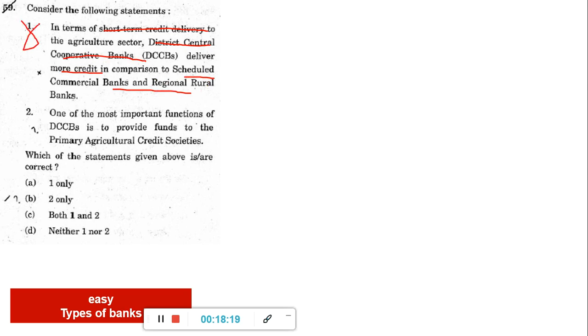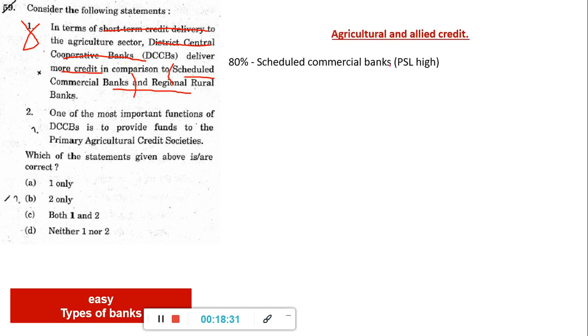Okay, because however many district banks and other agriculture-related banks we have in the village and rural areas, scheduled commercial banks, the bigger banks, are the ones who will obviously give more credit delivery to the agriculture sector. Because they have a concept also called PSL, which is priority sector lending. Out of the money they have, at least 15%, 18%, they have to give to the agriculture sector and different sectors.